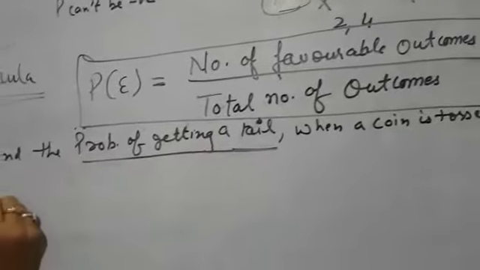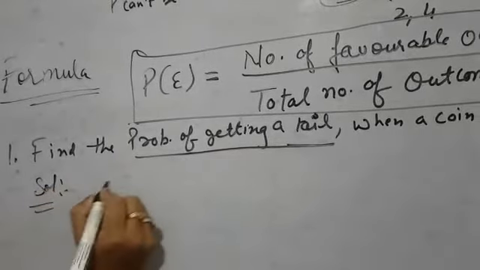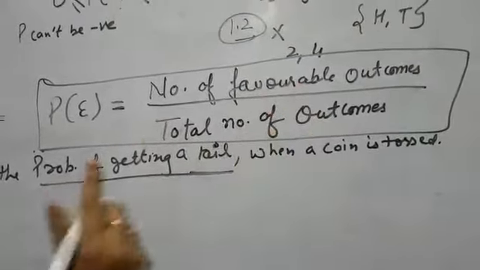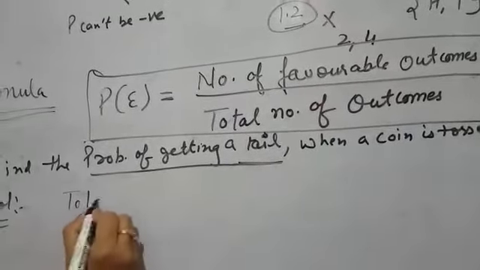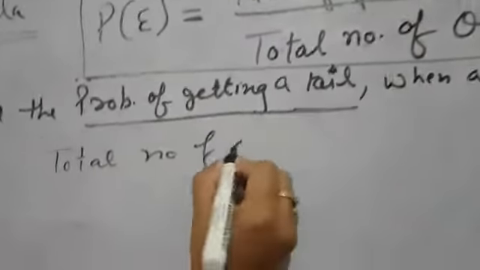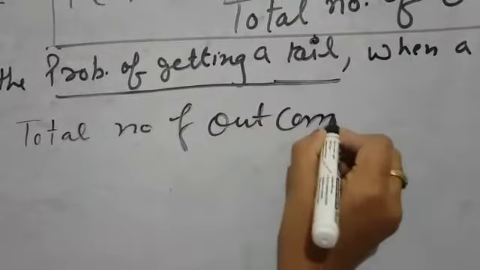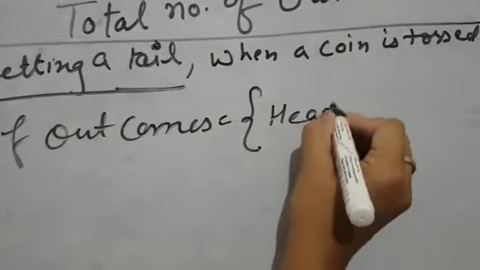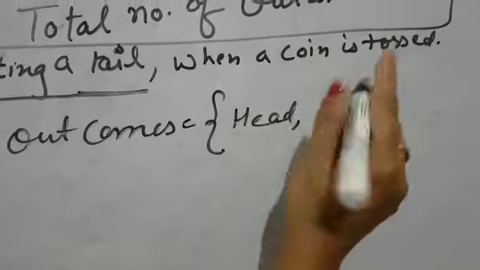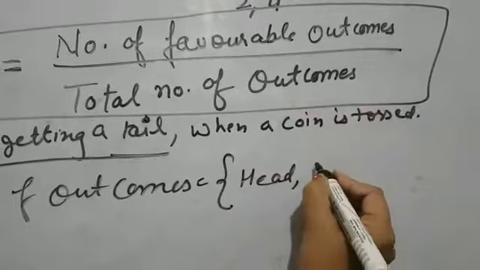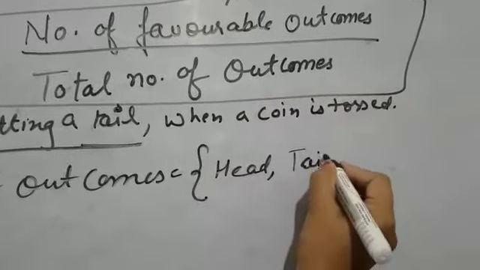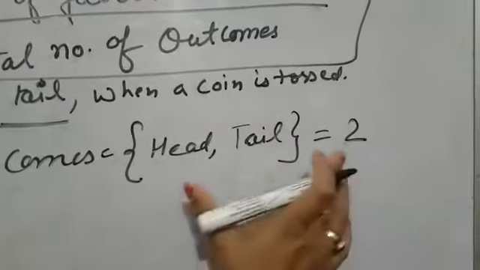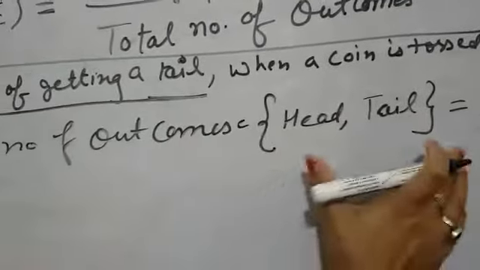So we will start our sum by writing what we need in our formula: total number of outcomes and favorable outcomes. First, total number of outcomes. Either head will appear or tail will appear, so the total number of outcomes is 2.